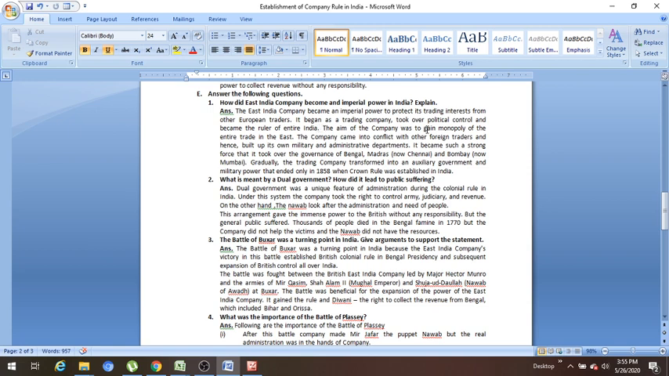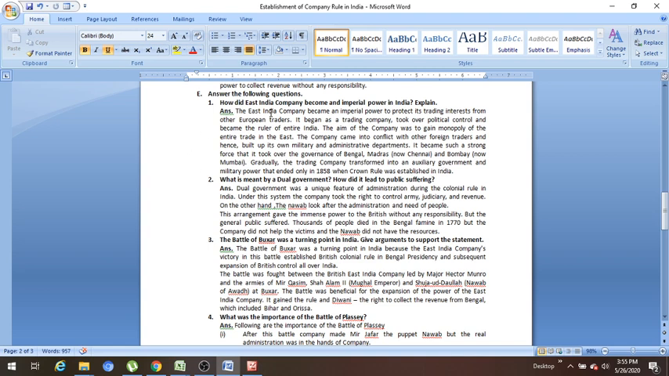The aim of the company was to gain a monopoly of the entire trade in the East. The company came into conflict with the foreign traders and hence built up its own military and administrative departments. It became such a strong force that it took over the governance of Bengal, Madras, now called Chennai, and Bombay, now Mumbai. Gradually the trading company transformed into an auxiliary government and military power that ended only in 1858 when the crown rule was established in India.